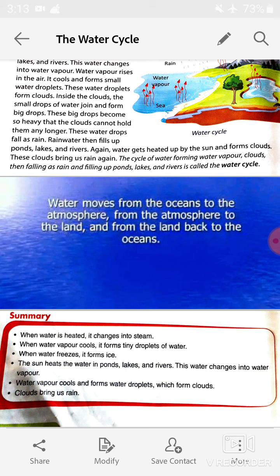And when these drops of water become so heavy that the clouds cannot hold them any longer, then these water drops fall as rain.